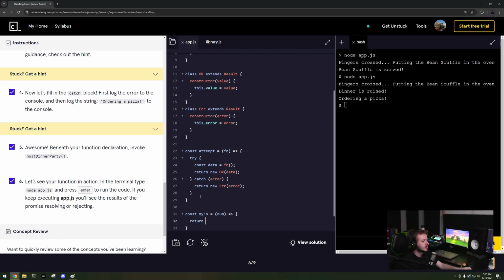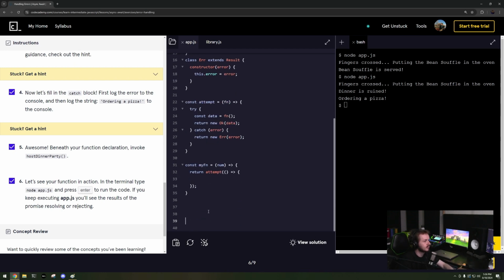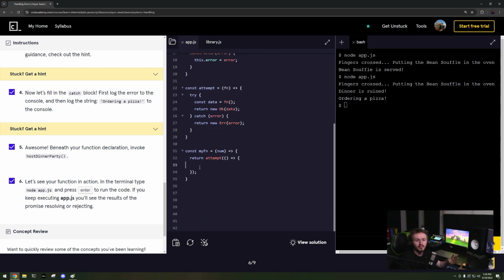I'm going to return attempt, and I pass a function into it, and I want it to throw an error if the number is less than 0, and I want it to return the square root of the number if the number is greater than 0. Or something. I don't know.